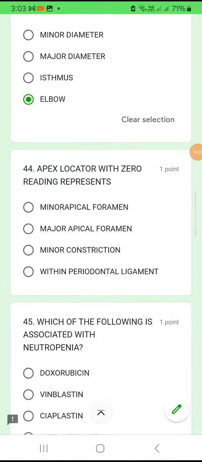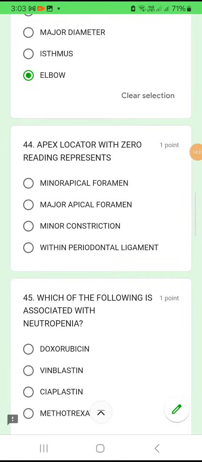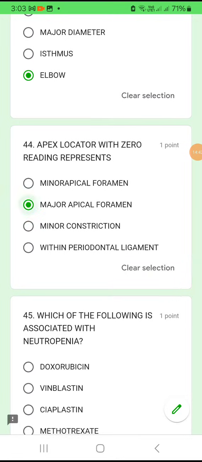Okay. Question number 44. Apex locator with 0 reading means what? You have reached the minor apical foramen or major apical foramen. Apex locator is giving you 0 means you have reached only the major apical foramen. Okay.